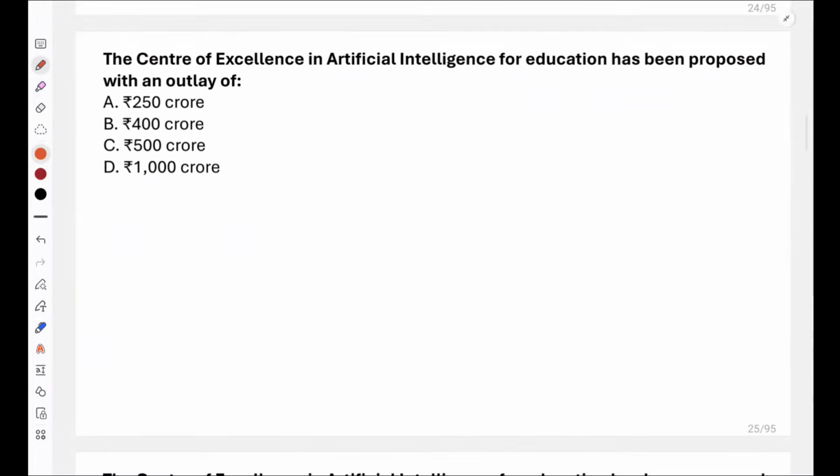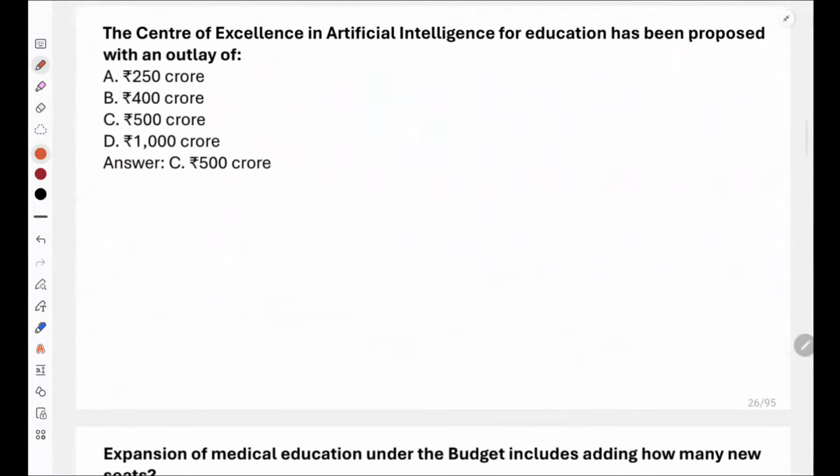Now the Center of Excellence in Artificial Intelligence for Education has been proposed with an outlay of what? What is the outlay of the Center of Excellence in AI for Education? Yes, very good everyone. It is 500 crores. So see, 500 crore would be the correct answer.